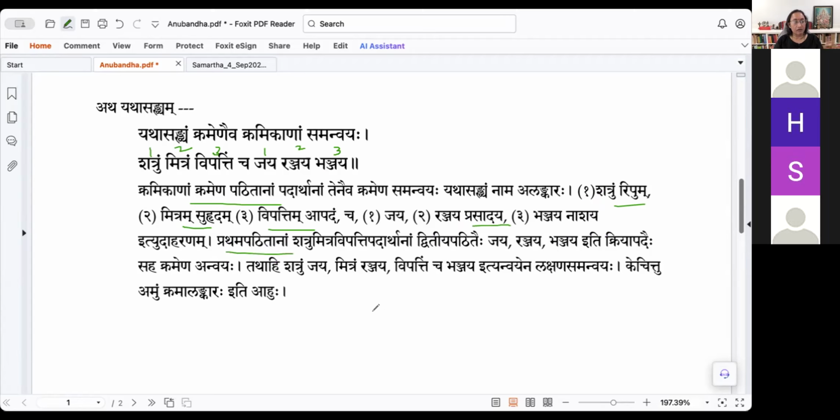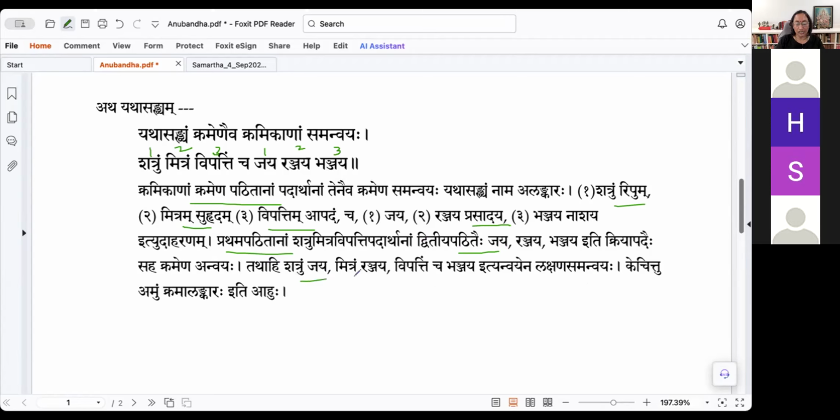The first list, where you have read it in a particular order, which is Shatru, Mitra, Vipatti, Padarthanam. The words enemy, friend, and danger have to connect with the second list. Dvitiya Pathitaihi, Jaya Ranjaya Bhanjaya iti Kriyapadaihi Saha, Kramena Anvayaha. You have to connect in the same order.